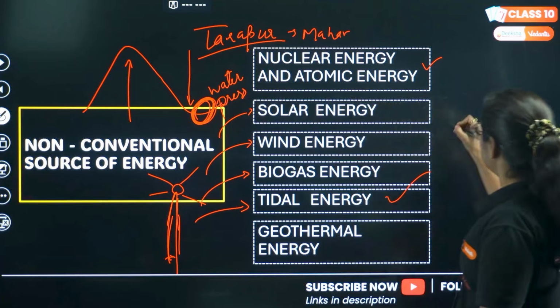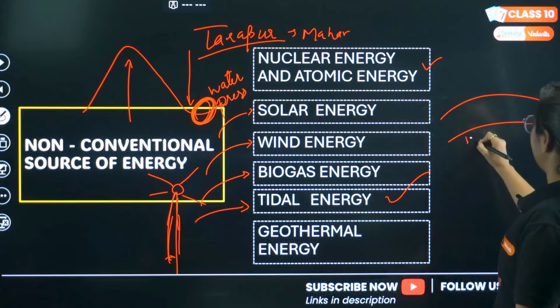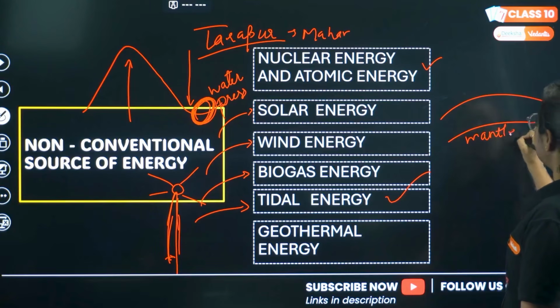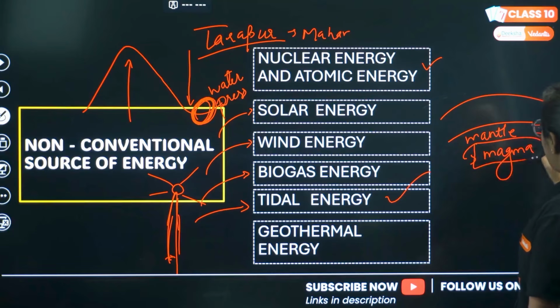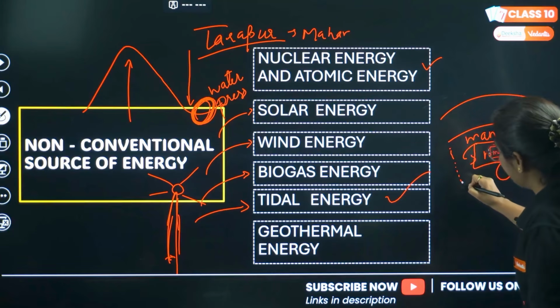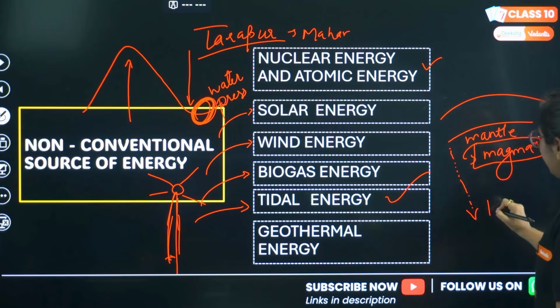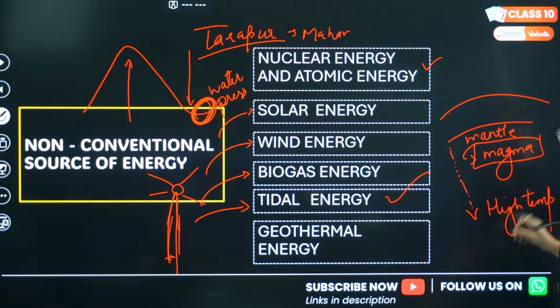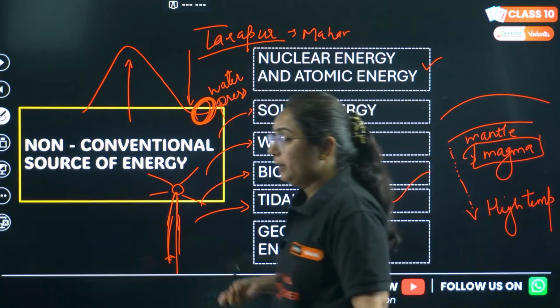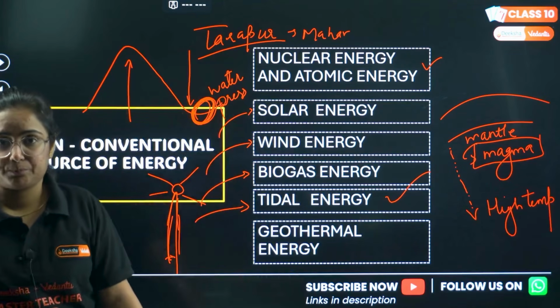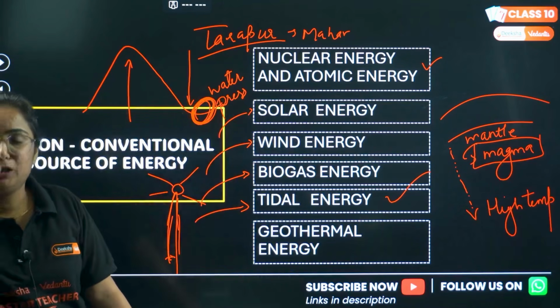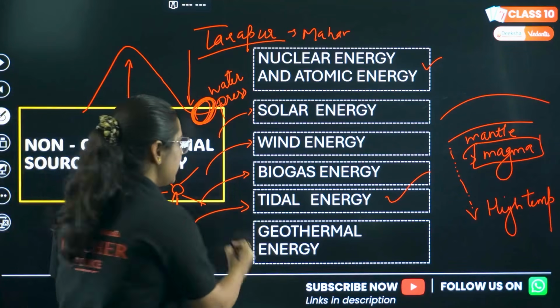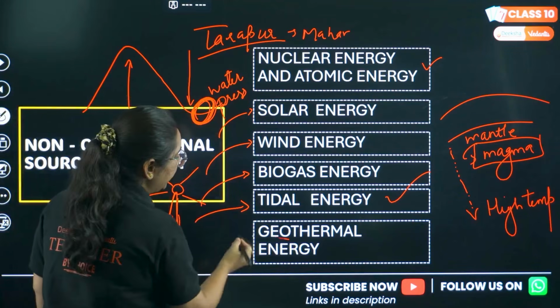Last but not the least, that is geothermal energy. We know that below the earth's crust is the mantle, and this mantle consists of molten magma. This molten magma, when we go beneath the earth's surface, is of very, very high temperature. This is the reason even today we are unable to go below the surface of the earth. So it has an immense amount of heat which can be used.